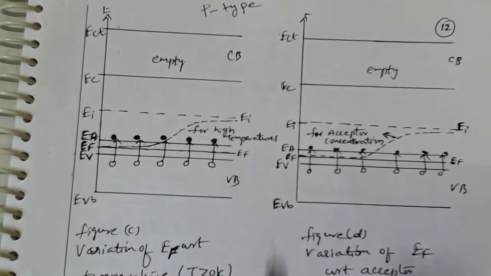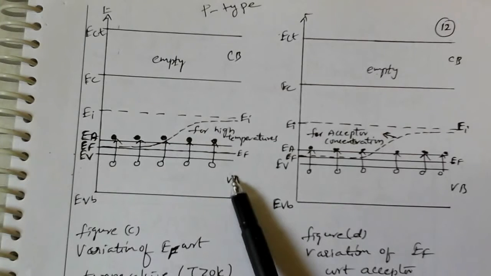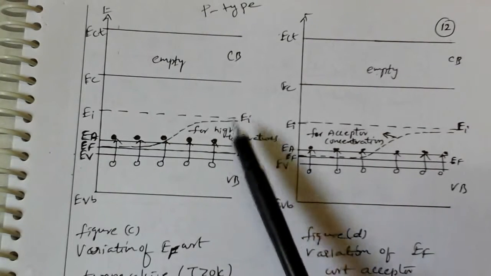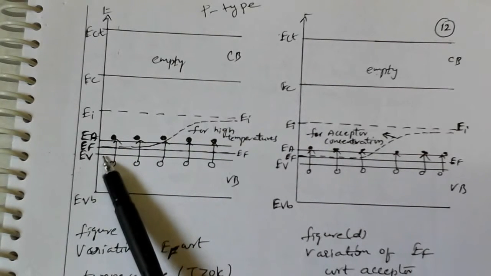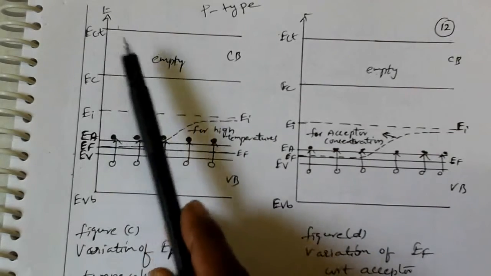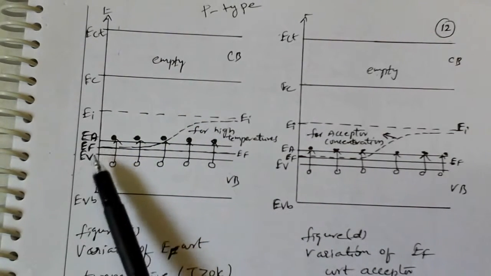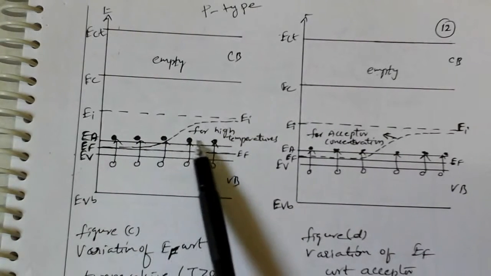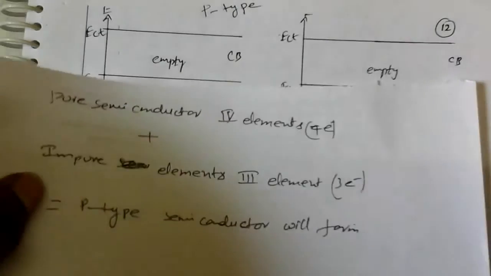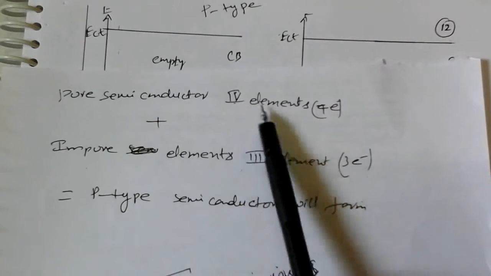In this entire p-type material we have the conduction band, intrinsic energy level, acceptor energy level, Fermi energy level, and valence band. This acceptor energy level is coming due to what? Due to the third group elements added to the fourth group element.